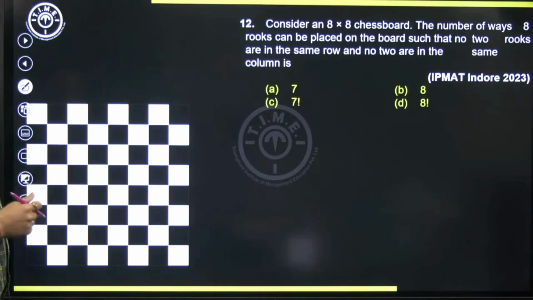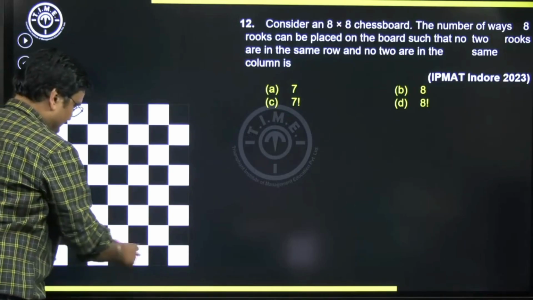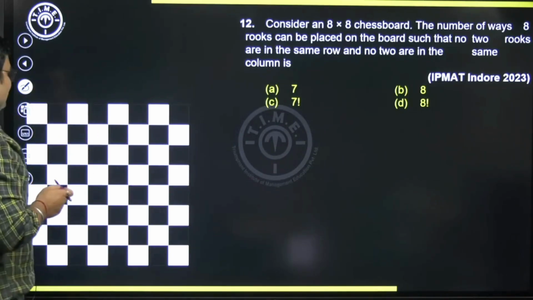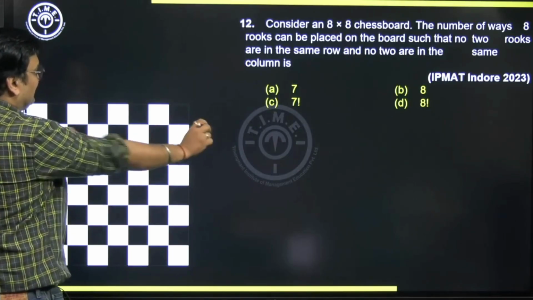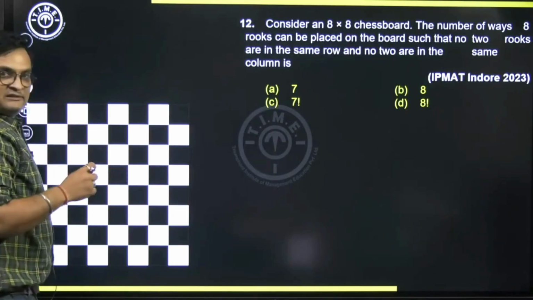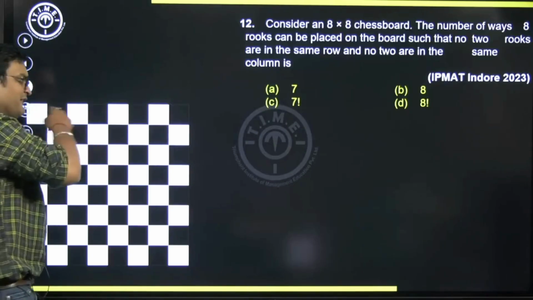So firstly, please understand, I can place the first piece. For example, here I have this 8 by 8 chessboard which is available for me in its entirety, right? This is available for me. The moment I take, for example, the first row, suppose I can place that rook anywhere I want.